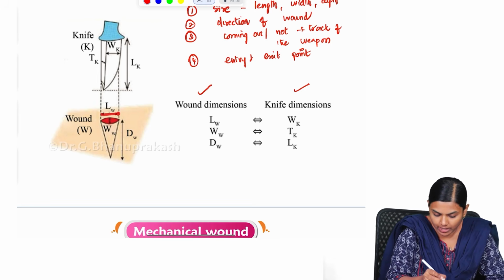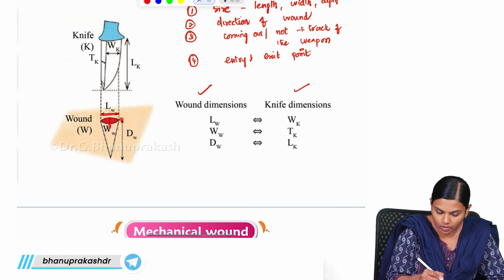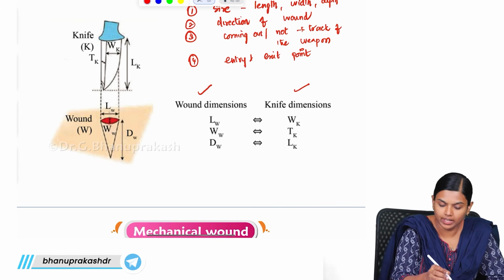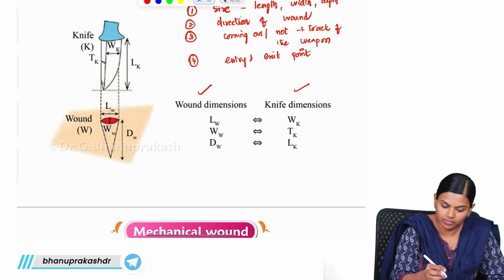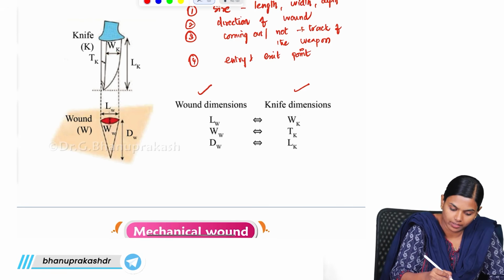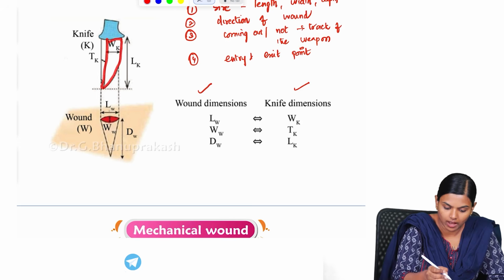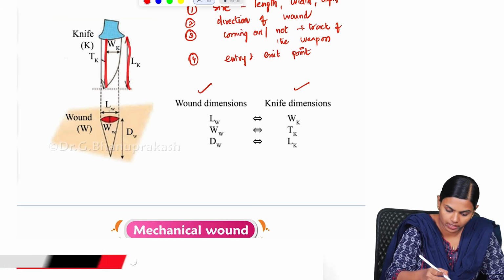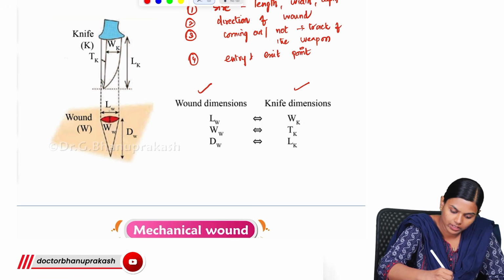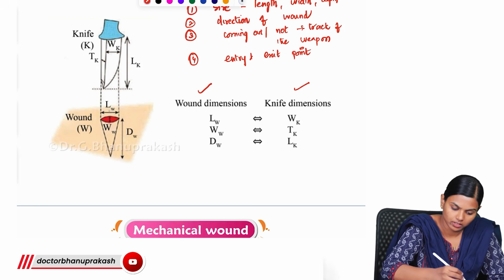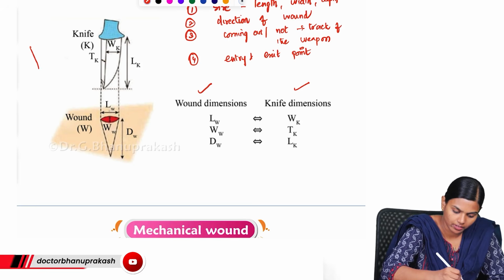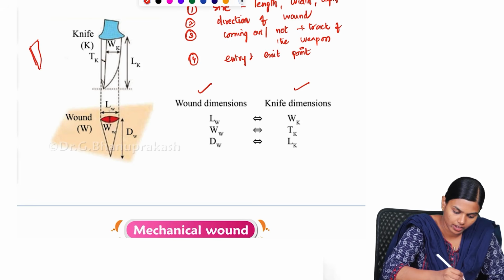So you have the length, you have the width, and you have the depth. Now you take the knife. If this is the knife, you have the width of the knife, you have the length of the knife, and you have the thickness of the knife, right? Like if this is the knife, this area forms the thickness, right? So this is the thickness of the knife.